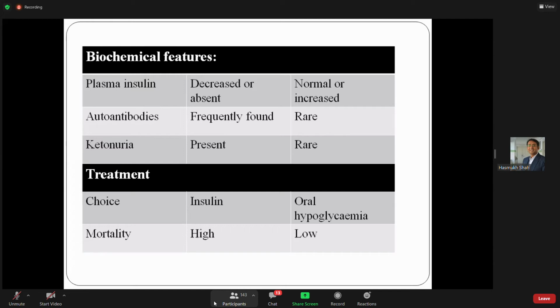Answers are coming. Because of insulin resistance. Okay. Can anyone explain insulin resistance in simple words? Positive feedback mechanism.